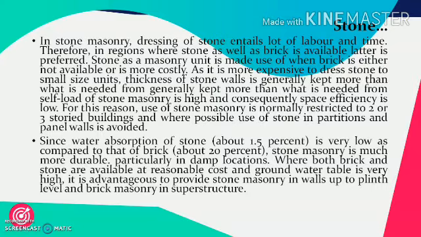Where both brick and stone are available at reasonable cost and the groundwater table is very high, it is advantageous to provide stone masonry in walls up to plinth level as explained before, and brick masonry can be used in the superstructure.